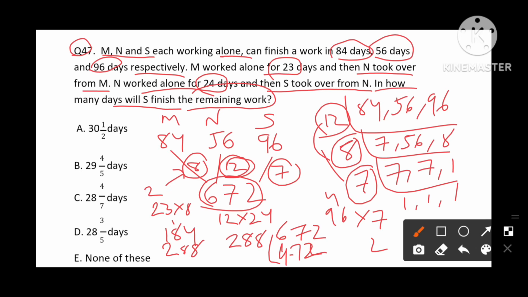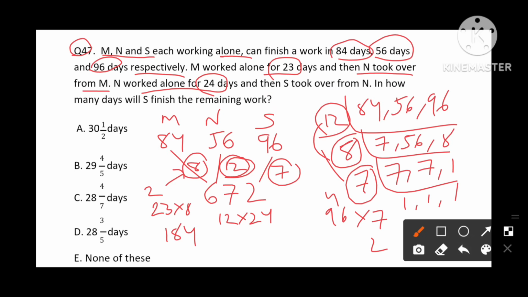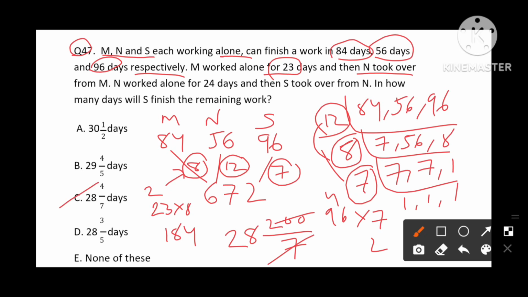So what we do is 200 units by S. So 200 divided by 7. 7 2 times 14 and left with 60. 8 times is 56. 56 means remaining with 4. 4 by 7. So 4 by 7 days is our answer. Option C is the answer for this question.